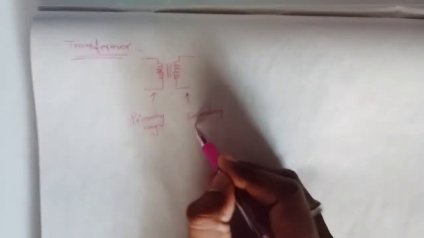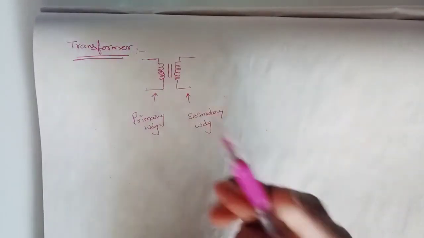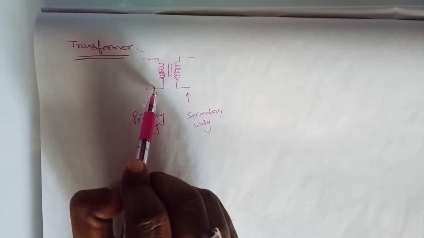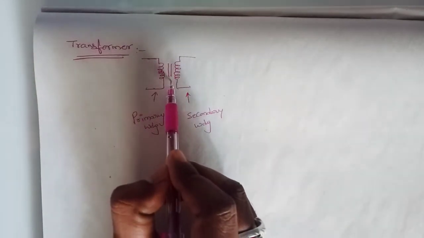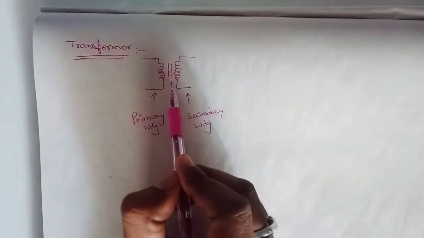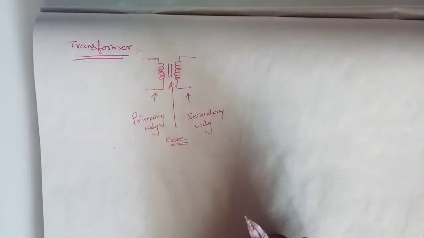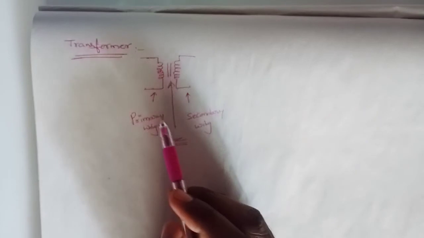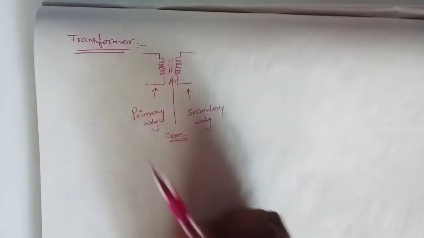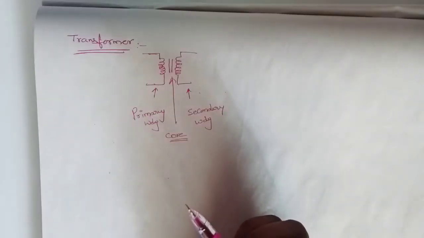In between the primary winding and secondary winding, this part is called a core. So there is a core in between the primary winding and the secondary winding in a transformer.